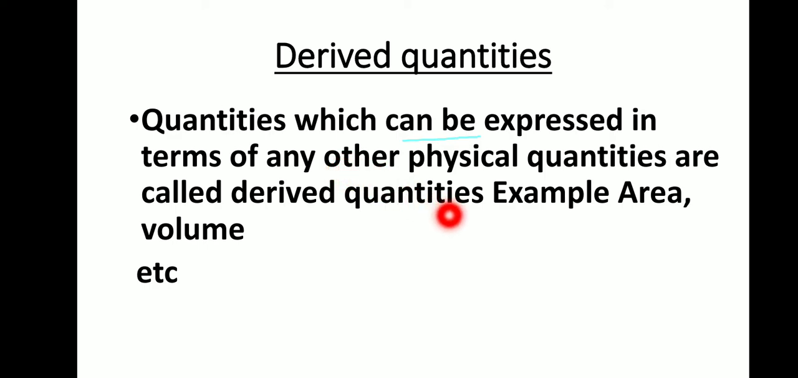What are fundamental quantities? Quantities which cannot be expressed in terms of any other physical quantities are called fundamental quantities. But what are derived quantities? Quantities which can be expressed in terms of any other physical quantities are called derived quantities. For example, area, volume, etc.